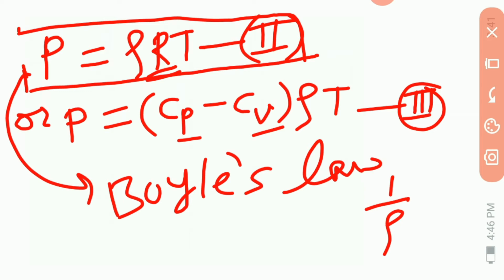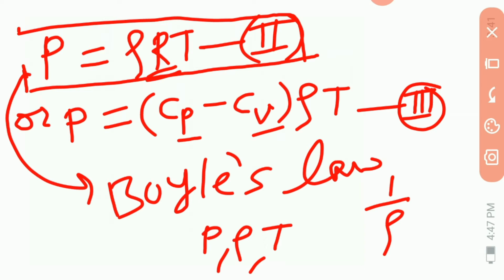Such gases, air, oxygen, hydrogen, nitrogen, for a wide range of values of P, rho, T are very nearly perfect gases, and in most cases the simple equation first may be taken as the equation of state.